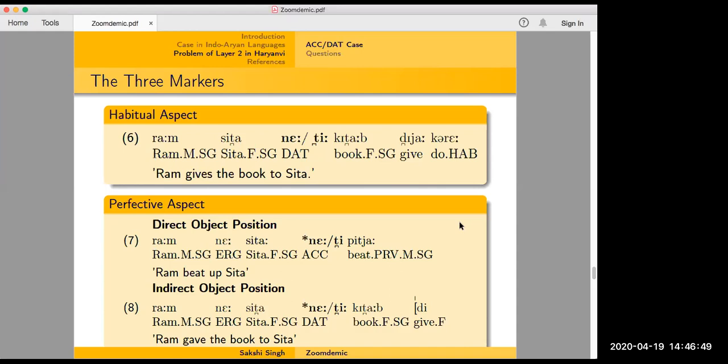So is there any possibility, besides the object position, to distinguish them in terms of that structural position? Yeah, I'll have to think about that. So that's one question one could add. Let us assume that the facts of ne in subject position tell us that it's not exactly the same as ti.